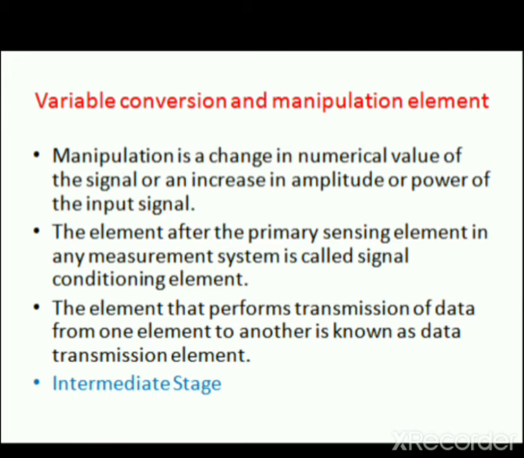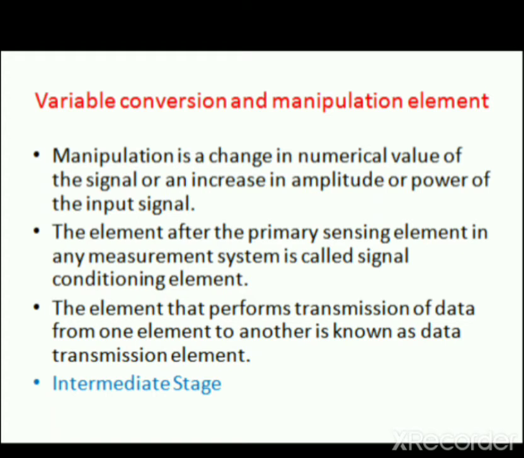Certain operations like attenuation, amplification, addition, subtraction, integration, differentiation, filtering, modulation, detection, sampling, clipping, and chopping are performed on the signal to bring it to the desired form for the next stage of the measurement system to accept, known as signal conditioning.